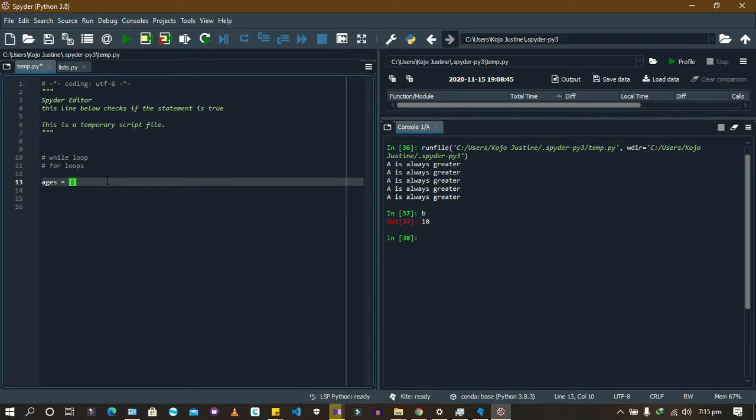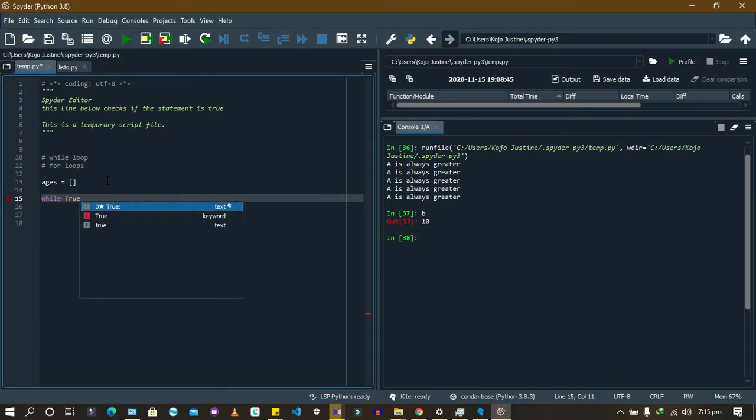So what we're going to do is we're going to request the user to input ages. Maybe you are asking the class rep to give the ages of the class members in his class. So he's going to keep adding and keep adding. Maybe you can put a condition to stop. Otherwise, you just keep adding until it's tired. So now let's see. While true. Do we want to deal with an infinite loop? No. Let's say while the length of this ages is greater than, is greater than what? It's greater than 10. 10 is too much, but it's greater than 10.